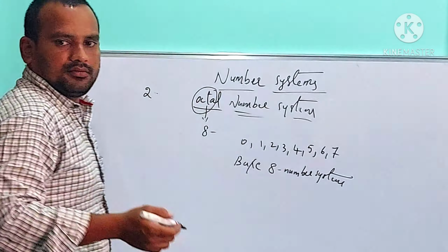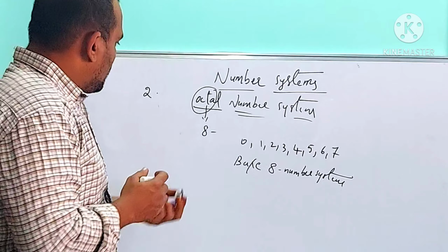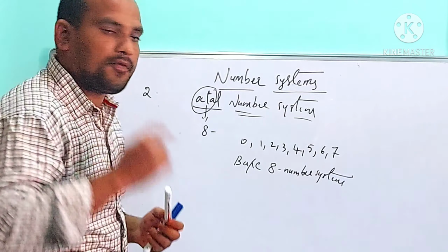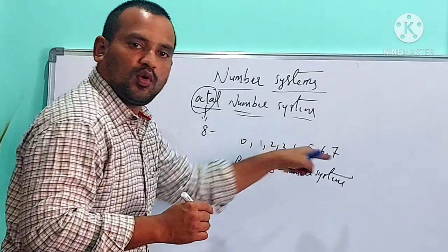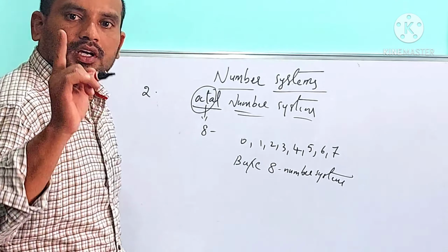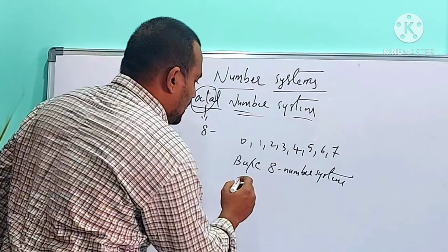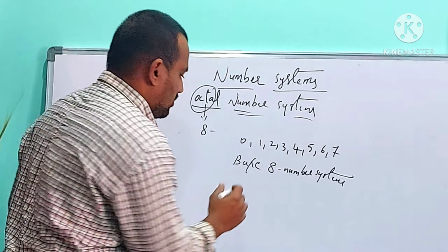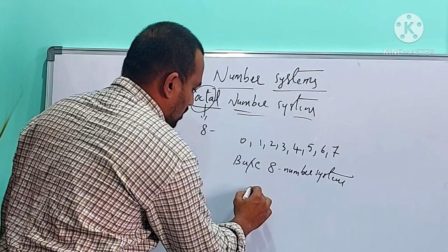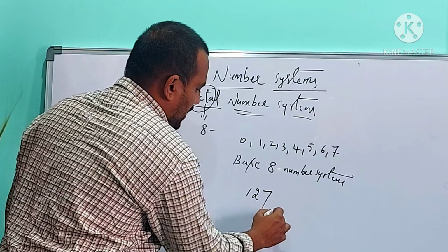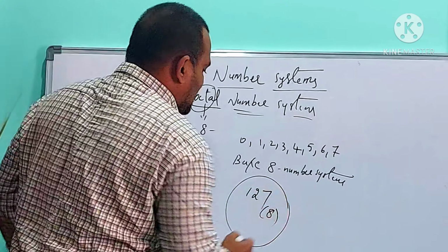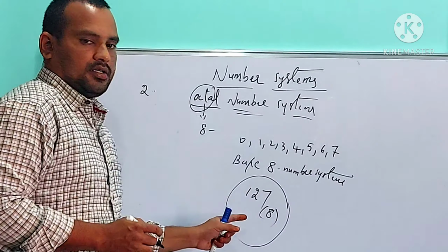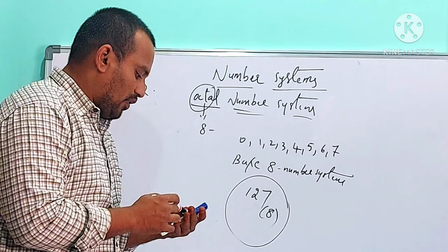Any number in the octal number system should be a combination of 0 to 7 digits only, and it must contain base value 8. For example, 127 base 8. Is this the best example for an octal number or not? Yes, this is the best example for an octal number.